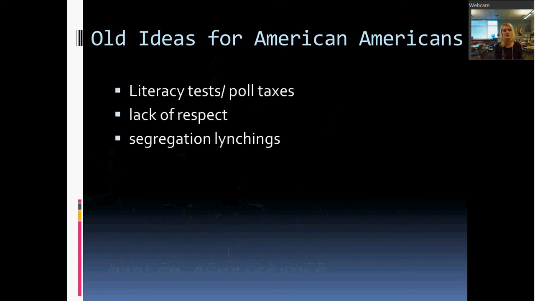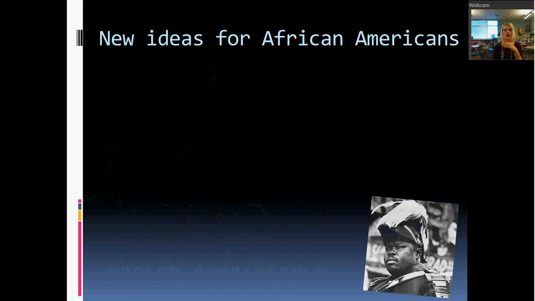So let's think back to how African Americans were treated in the South in the beginning of the 1900s. A lot of them are unable to vote because of the literacy tests and the poll taxes that are put into place. There's obviously a lack of respect. They are treated as second-class citizens, even violence against them with segregation and lynching, the KKK being very strong in that part of the country. And a lot of African Americans really felt that if they moved north, things would change for them. And we'll see if that really is the way it was or not.